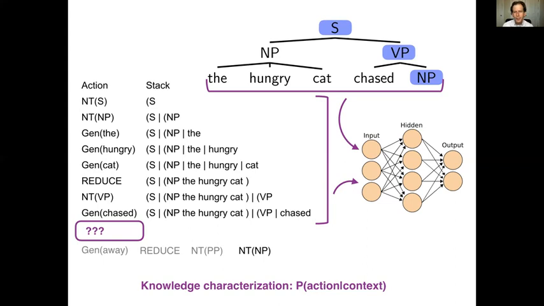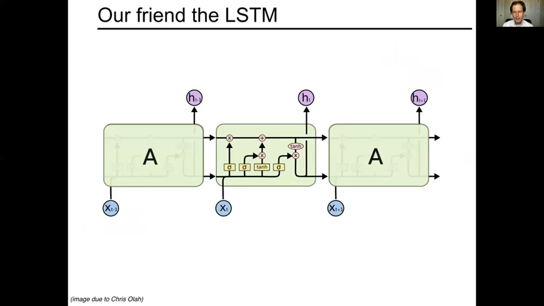We need to integrate them in some ways as inputs and use some kind of neural generalization to then put a probability distribution on actions. So the actions themselves are going to be the outputs. The inputs are going to be the context in some form, and the outputs will be actions. And as the exemplar of a good general purpose tool, we'll be looking at the LSTM, which we've seen before, as the neural generalization tool.